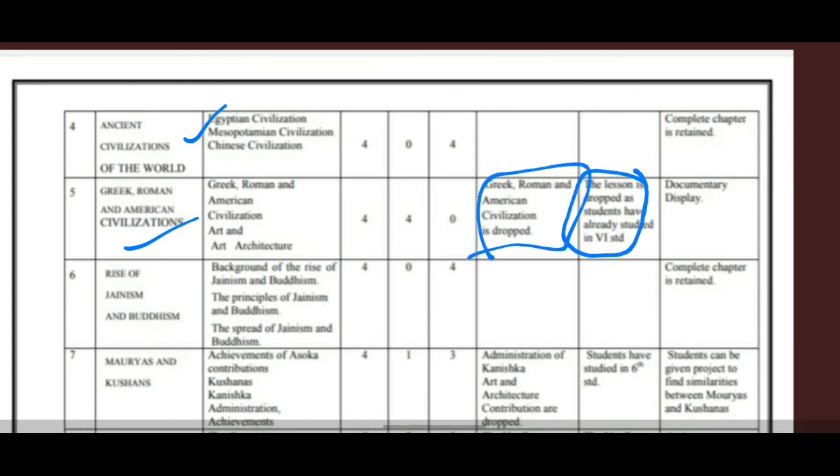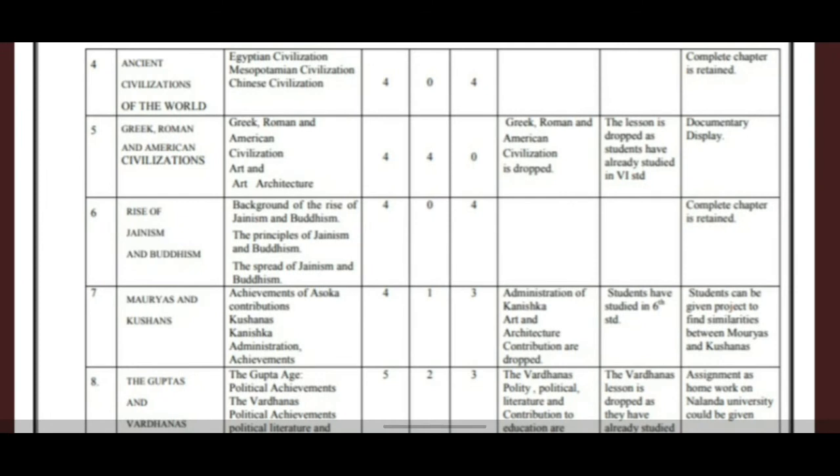Now the sixth lesson is Rise of Jainism and Buddhism. In this the subunits are the background of the rise of Jainism and Buddhism, the principles of Jainism and Buddhism, and the spread of Jainism and Buddhism. Here also nothing has been deleted, the complete chapter is retained, and you have to read the whole chapter.